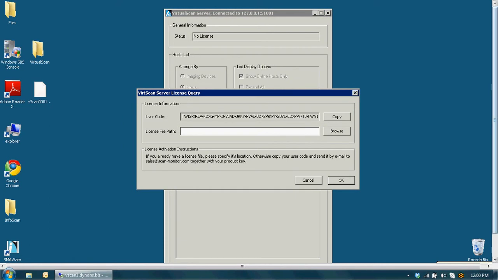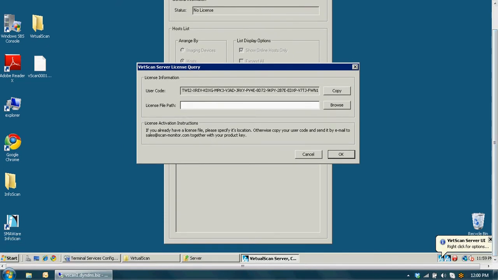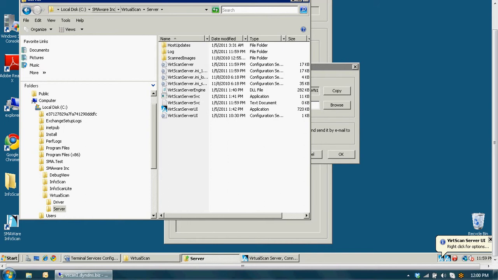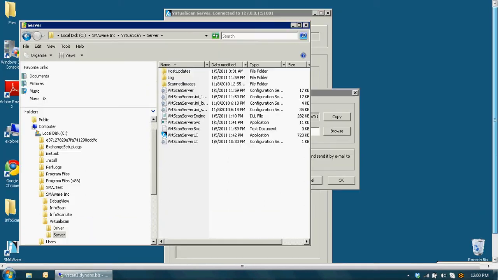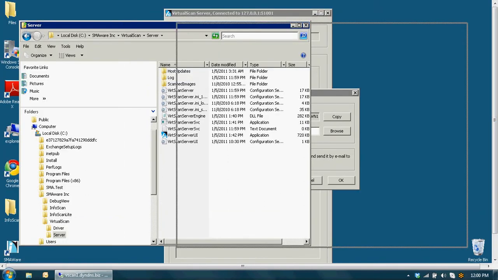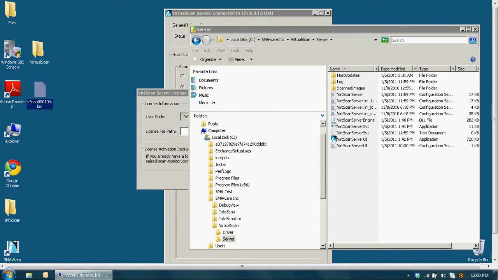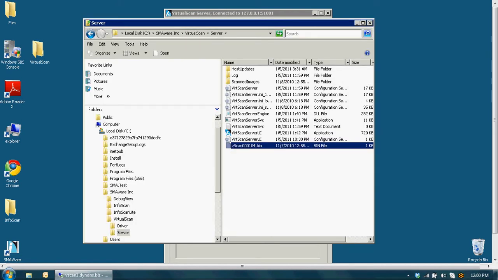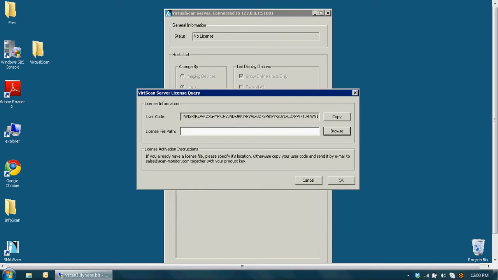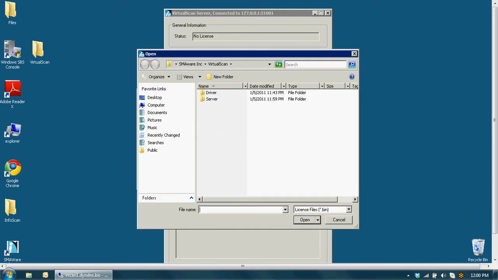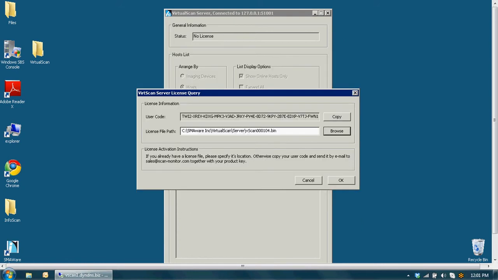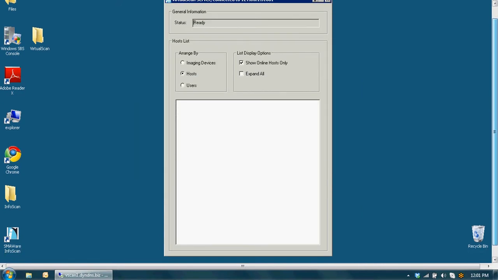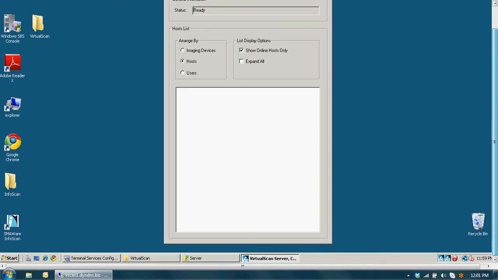And here it goes. It is asking for a license key, which we will place by default in this location. It's a bin file. Click on Browse. Click OK. And the server is installed.